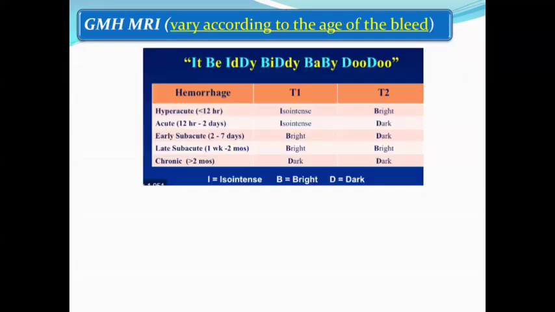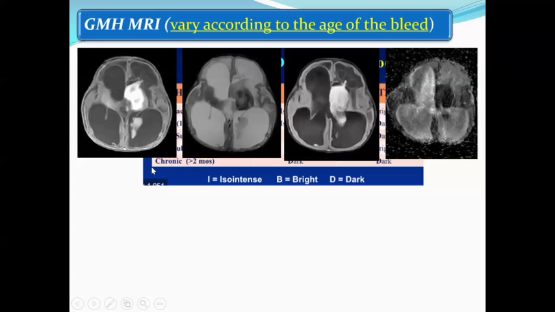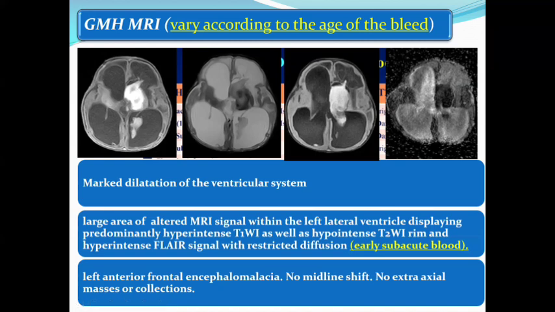By MRI, it depends on the age of the bleed, which may be hyperacute, acute, early subacute, late subacute or chronic. Here we have a case with marked dilation of the ventricular system, and altered MRI signal seen within the lateral ventricle, extending to the choroid plexus, displaying bright signal on T1, low intensity on T2, and high signal on FLAIR with restricted diffusion. So we have grade 3 germinal matrix hemorrhage with early subacute blood.